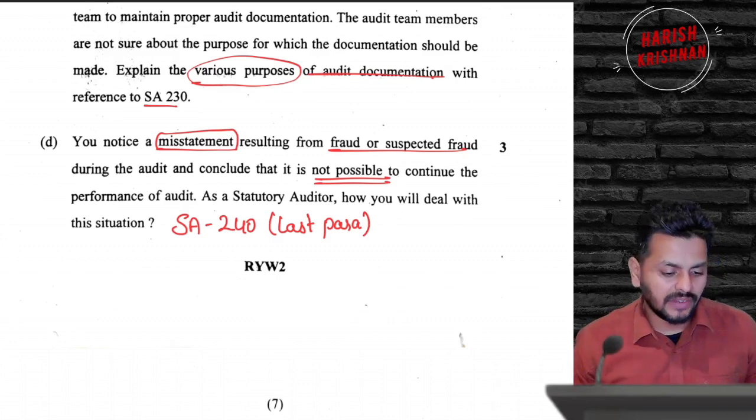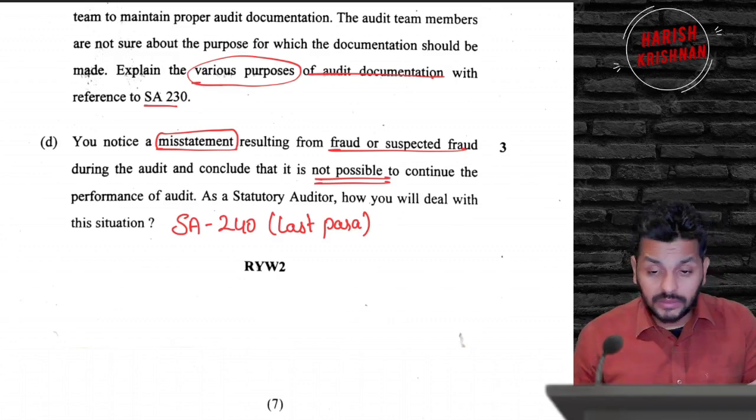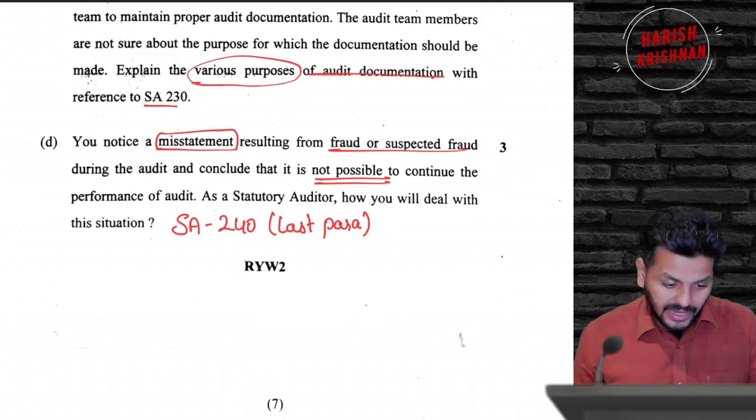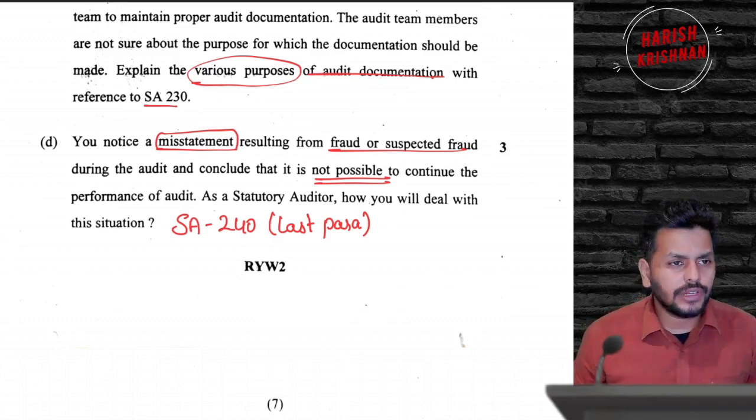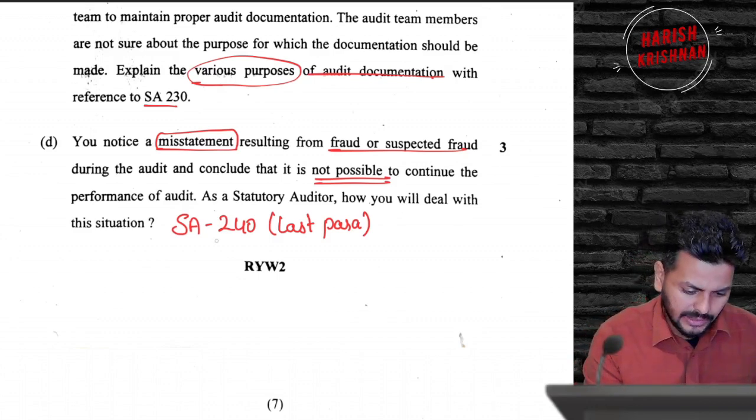So you can go and refer to the last paragraph. I'll do one thing. Obviously, I will leave this question paper with whatever I marked in the description, so that if you want, you can go and cross check in your books. This one is 240, last para.